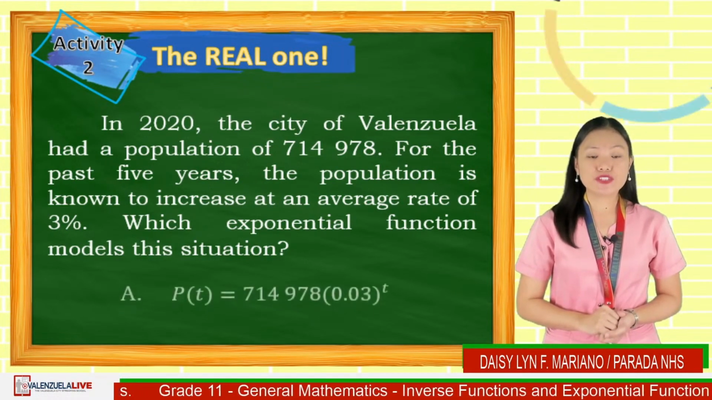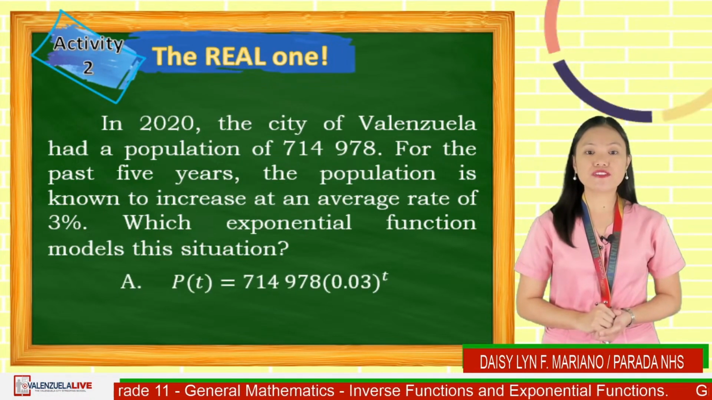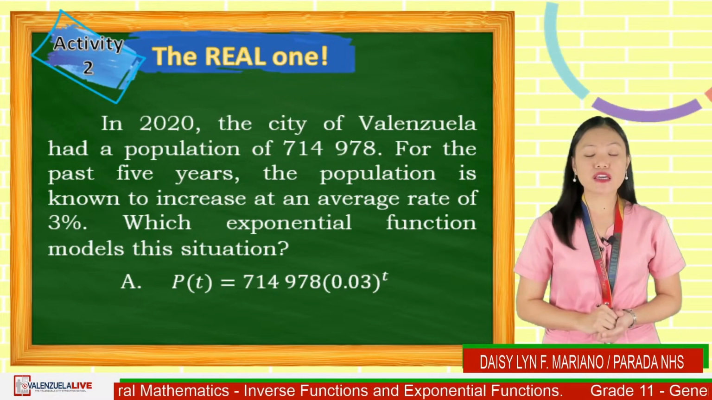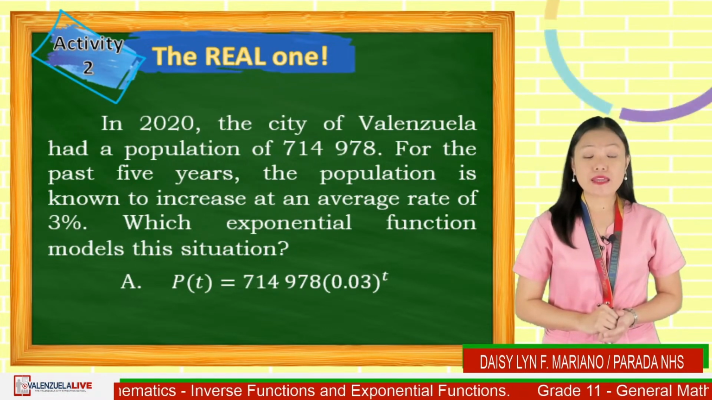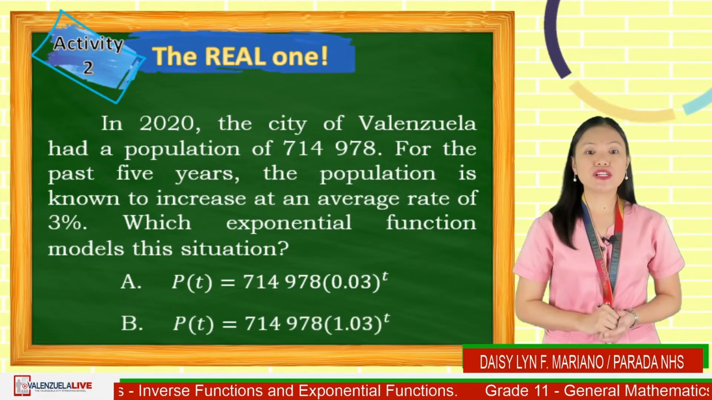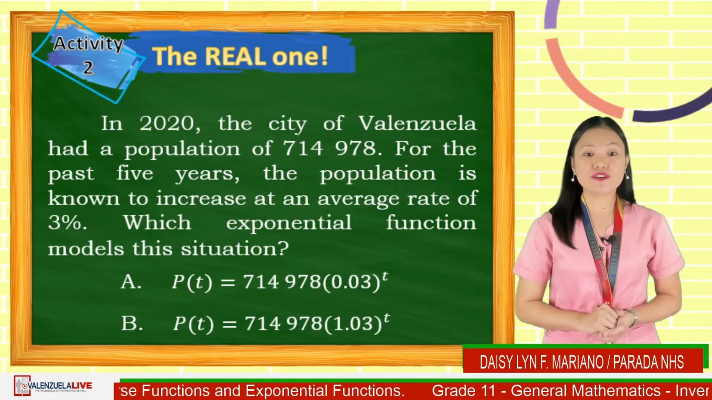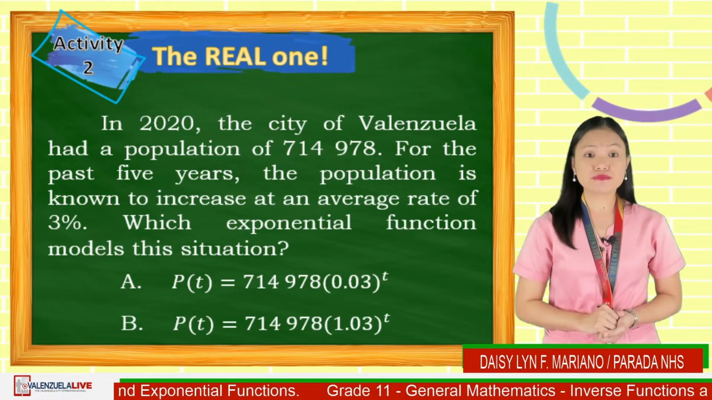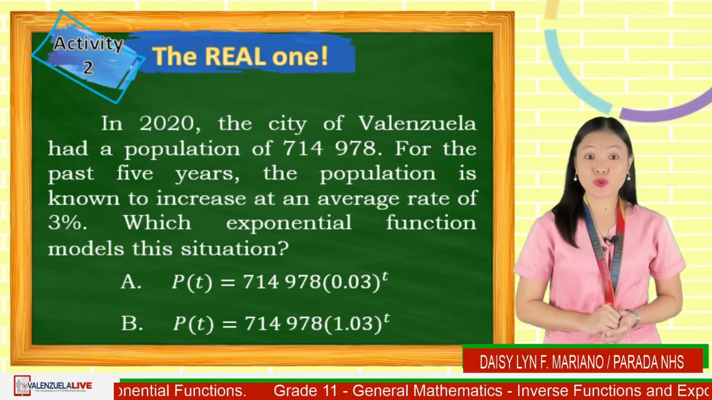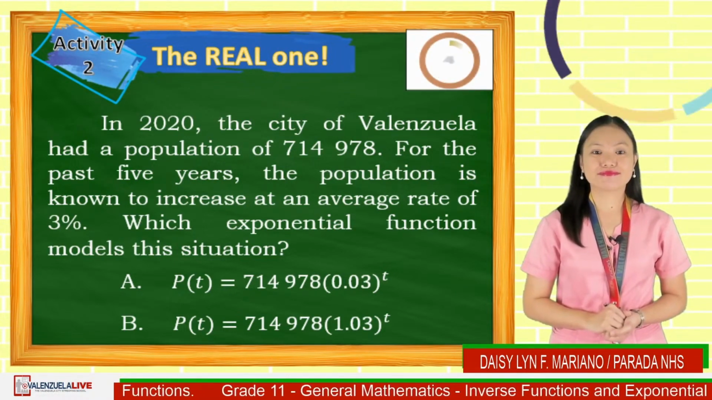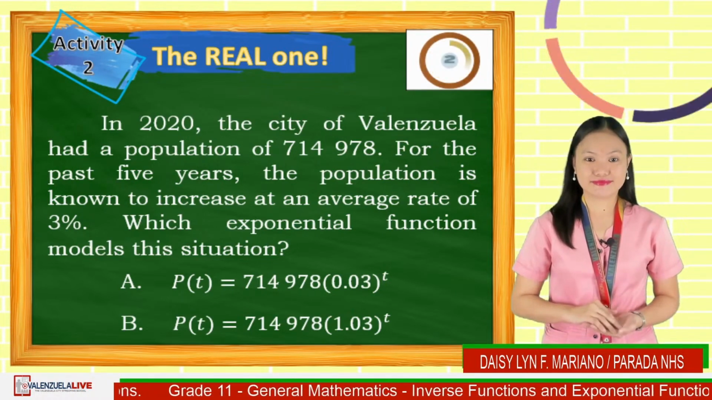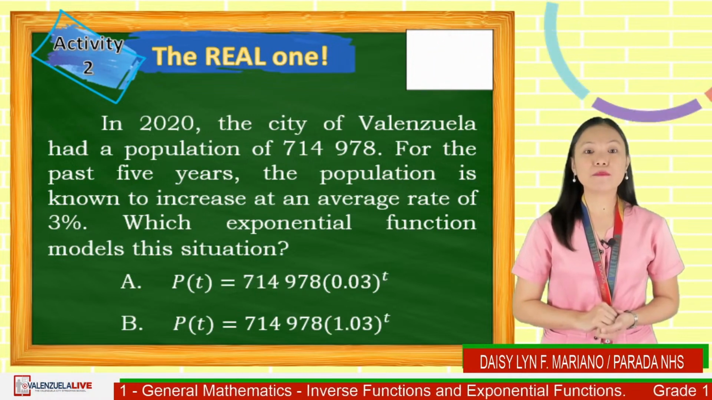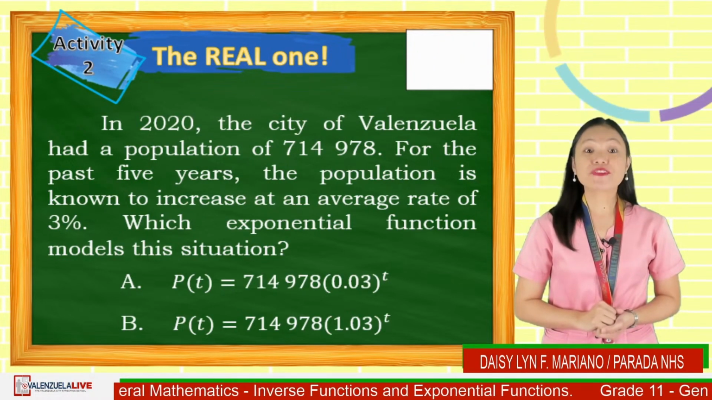A. P of t is equal to 714,978 times the quantity 0.03 raised to t. B. P of t is equal to 714,978 times the quantity 1.03 raised to t. 5 seconds, go. Time's up. The real answer is letter B.